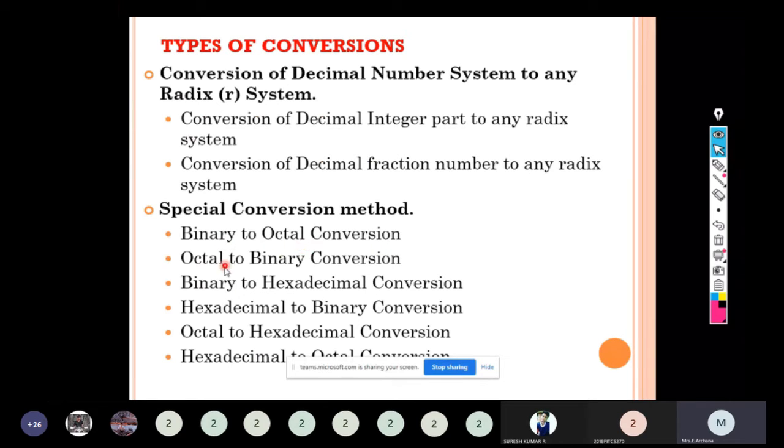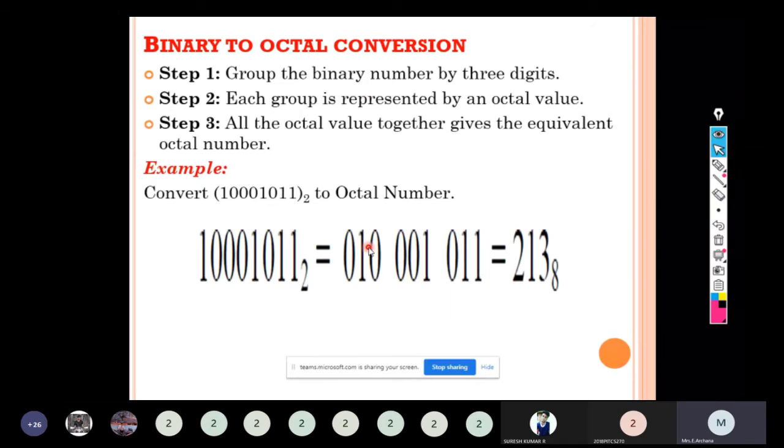Binary to octal conversion, octal to binary conversion, binary to hexadecimal conversion, hexadecimal to binary conversion, octal to hexadecimal conversion, hexadecimal to octal conversion. These 6 types of conversion we will see one by one. We will discuss one by one in detail.